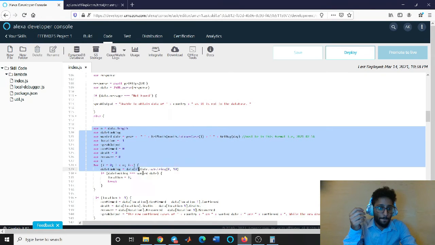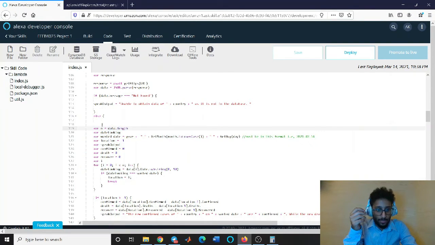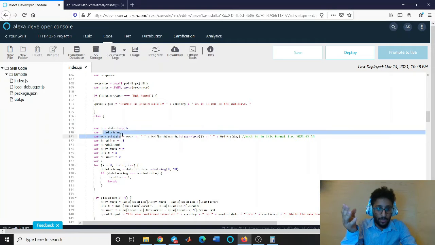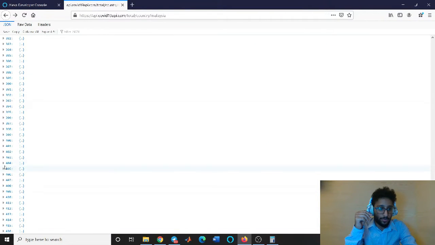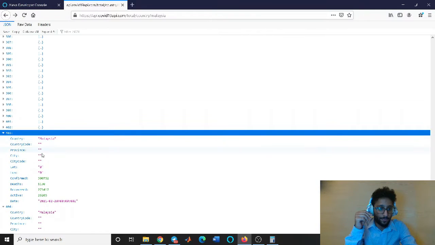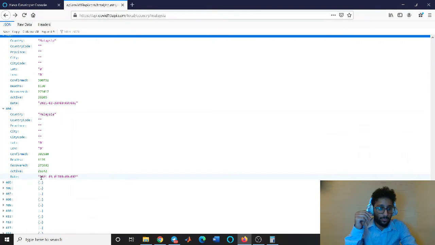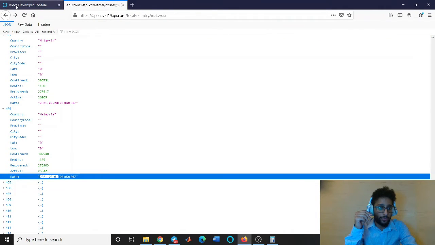We have the following: n is the data length, we have date looking, and this is for the purpose of matching the date, and we have wanted date, and this wanted date will follow a format, and this format is here actually. For example, let's see, 2021-03-01. So we want this to be our format for matching.